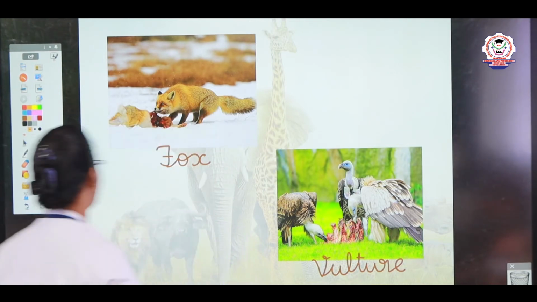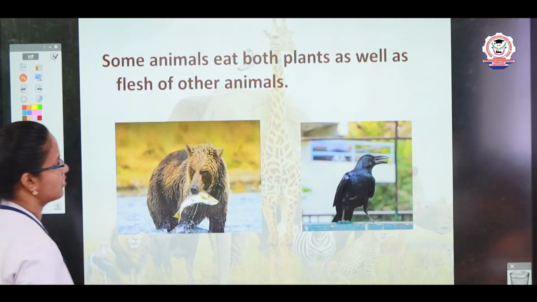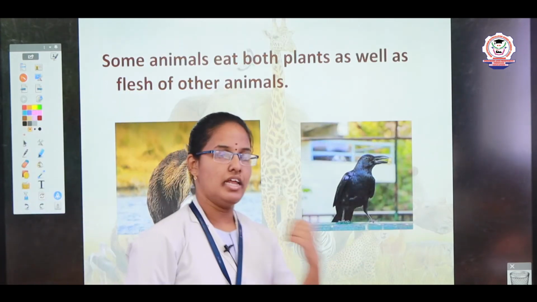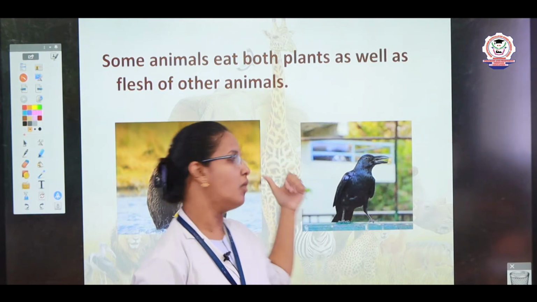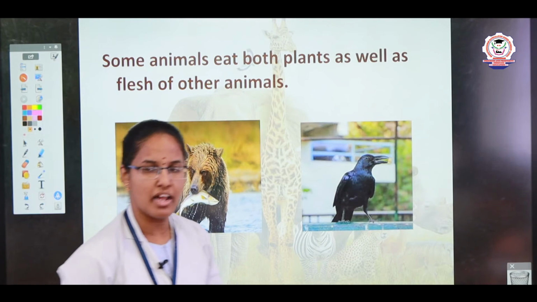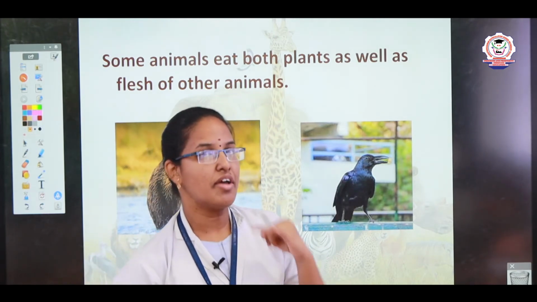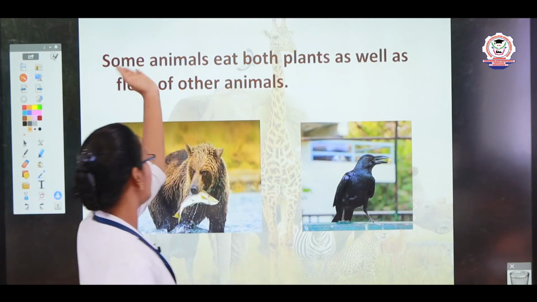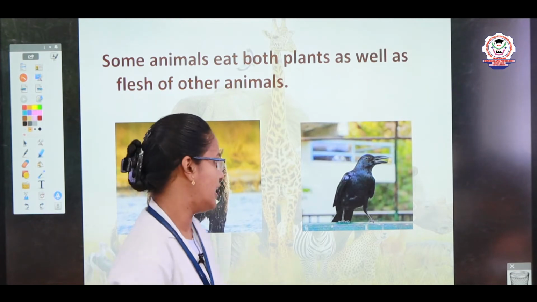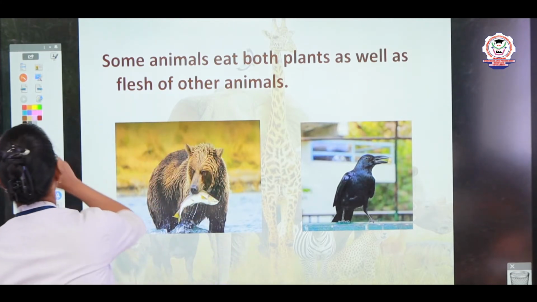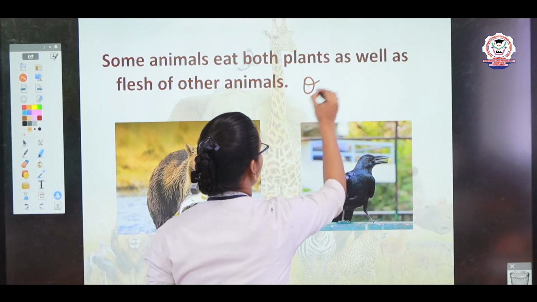Now we see the next type. See children, last we have seen plant eaters and flesh eaters. Now, this type of animals eat both plants as well as the flesh of other animals. See, some animals eat both plants as well as the flesh of other animals. They are called omnivores. They are called what, children? Omnivores.